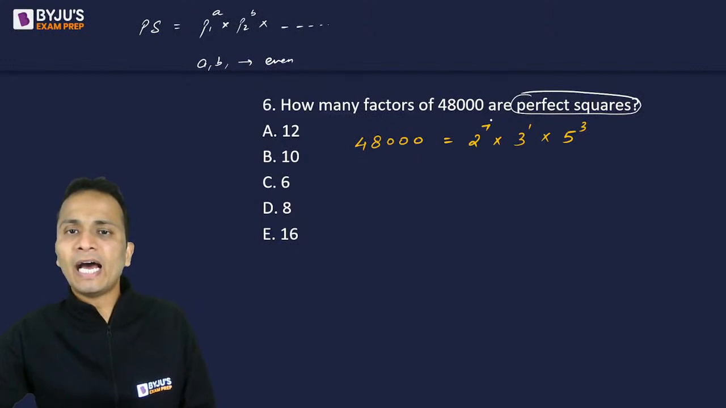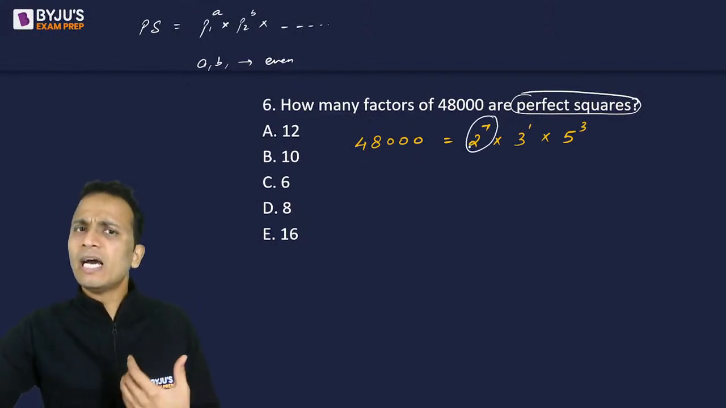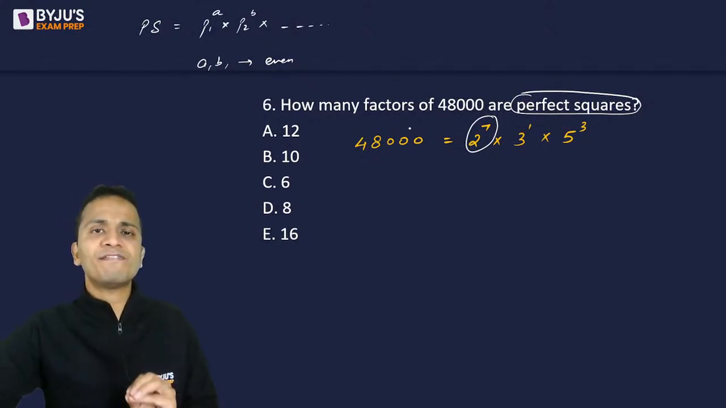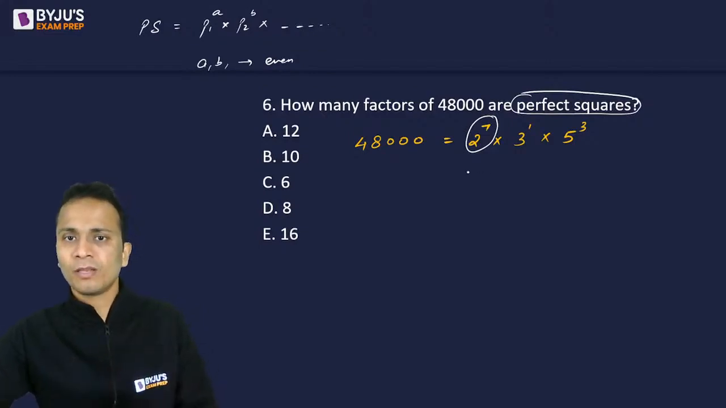Now here I have the highest power of 2, which is 7. So 2 is available up to the highest power 7. So to make the factors of this number, which powers of 2 can be used? 2 raised to power 0, 2 raised to the power 1, 2 raised to the power 2 and so on up till 2 raised to the power 7.